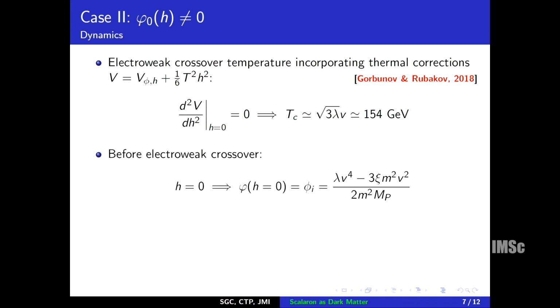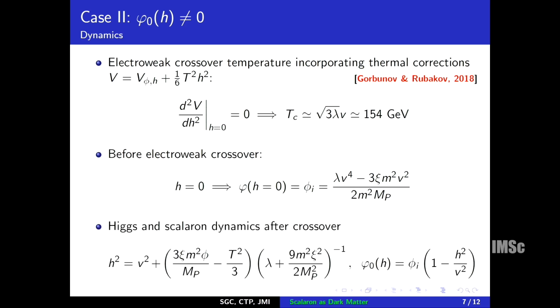Now, before the electroweak crossover, Higgs was sitting at H equal to 0, and therefore the initial value of the scalaron is given by this. So here we have a natural kind of misalignment without any fine tuning. So this is very novel in this context. The dynamics of the Higgs field will now determine the misalignment and will determine the shift of this phi field.